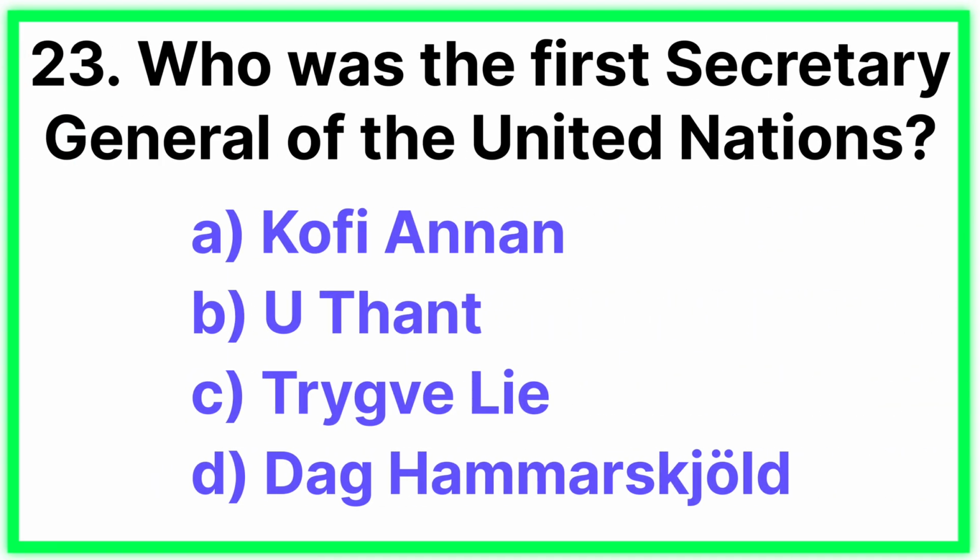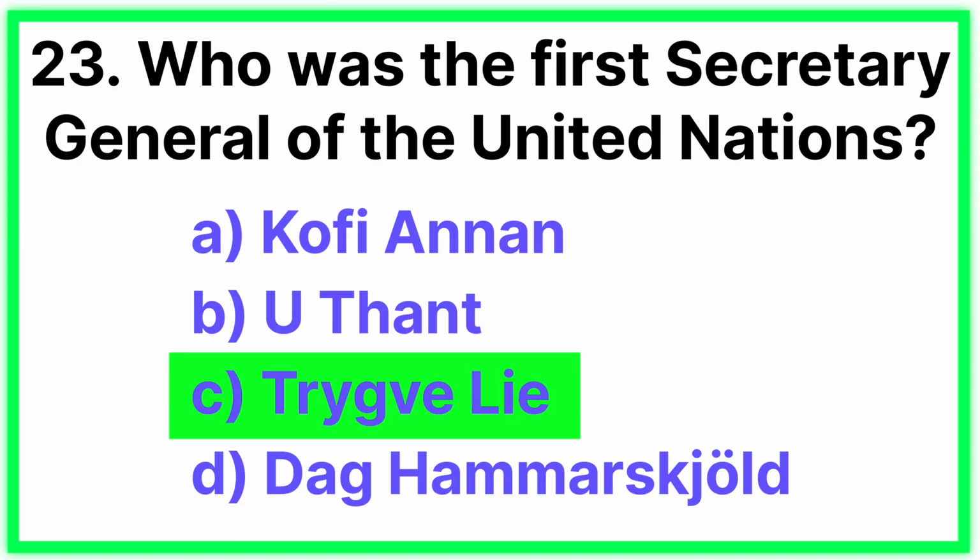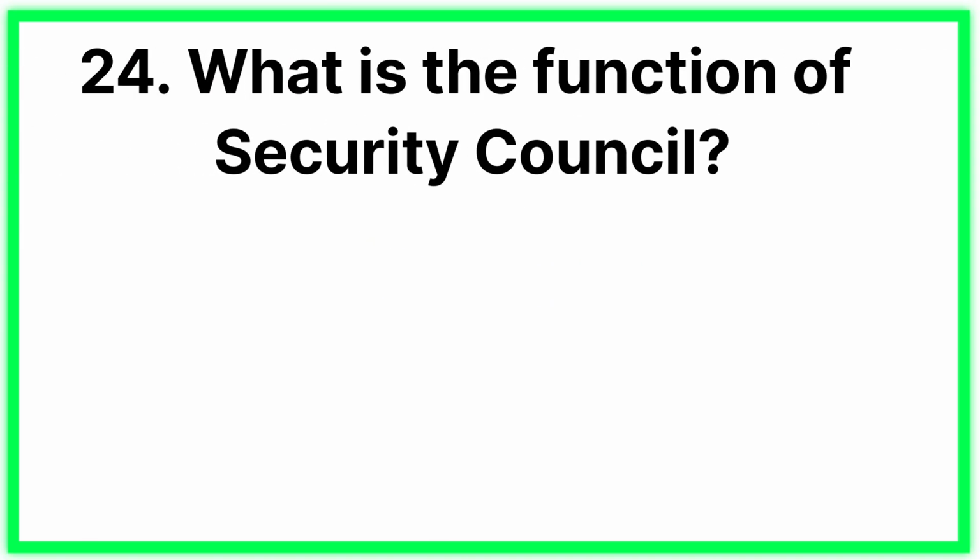Question number 23. Who was the first Secretary General of the United Nations? Answer: Trygve Lie. Question number 24. What is the function of Security Council?